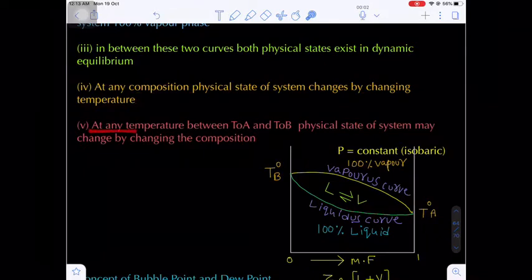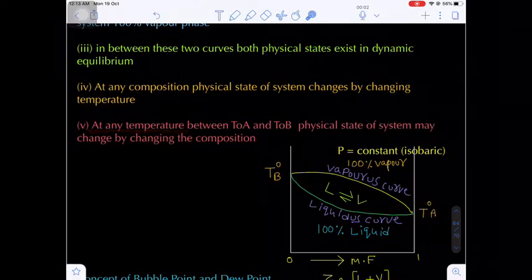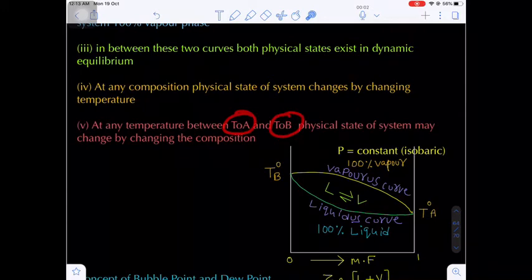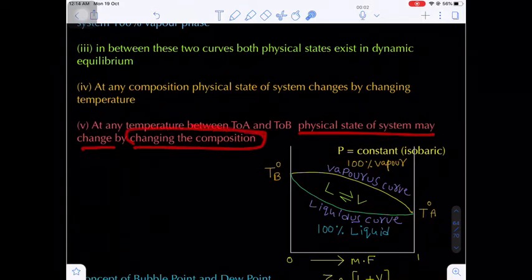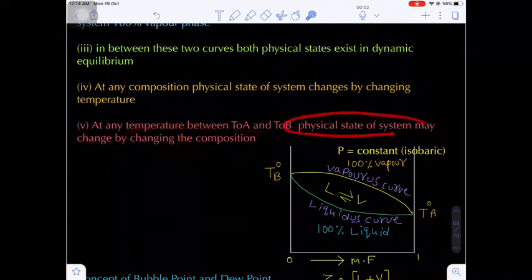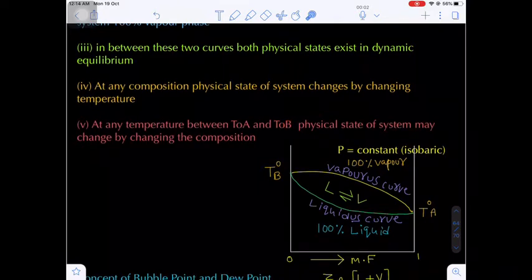Otherwise, at any temperature between the boiling points of pure liquid A and B, the physical state of the system may change by changing what? Composition. That means when composition changes, the physical state of a system changes. Are you getting my point?